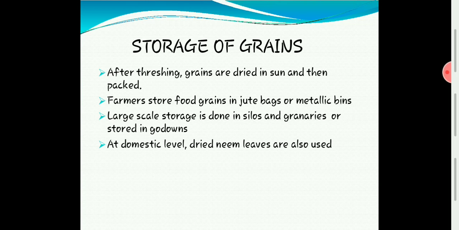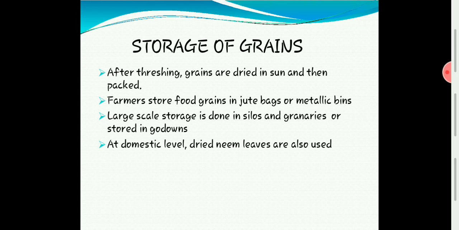If the grains are attacked by fungus and bacteria, the seeds will lose their germination capacity also. We cannot even eat it, and the seed will lose its germination capacity, because we want to sow some part of the seeds again for the next farming, isn't it? Yes. So that's why sun drying is very important. We have to dry the grains after harvesting.